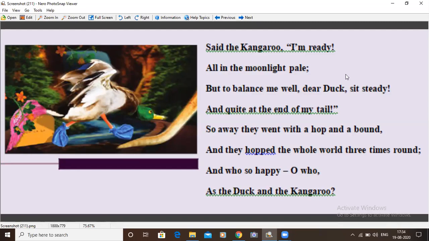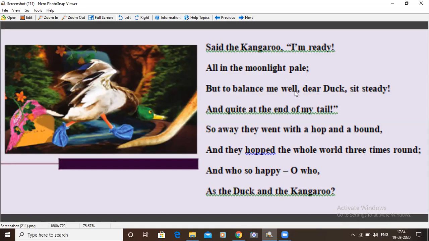Okay, what did the kangaroo say? I am ready. The kangaroo said to the duck that he is ready to take the duck for a ride. And they started their journey in the moonlight pale. When the moonlight is so bright, okay, so bright. Pale here actually means colorless. Moonlight also is something like that. So when moonlight is bright, we can say it is pale.